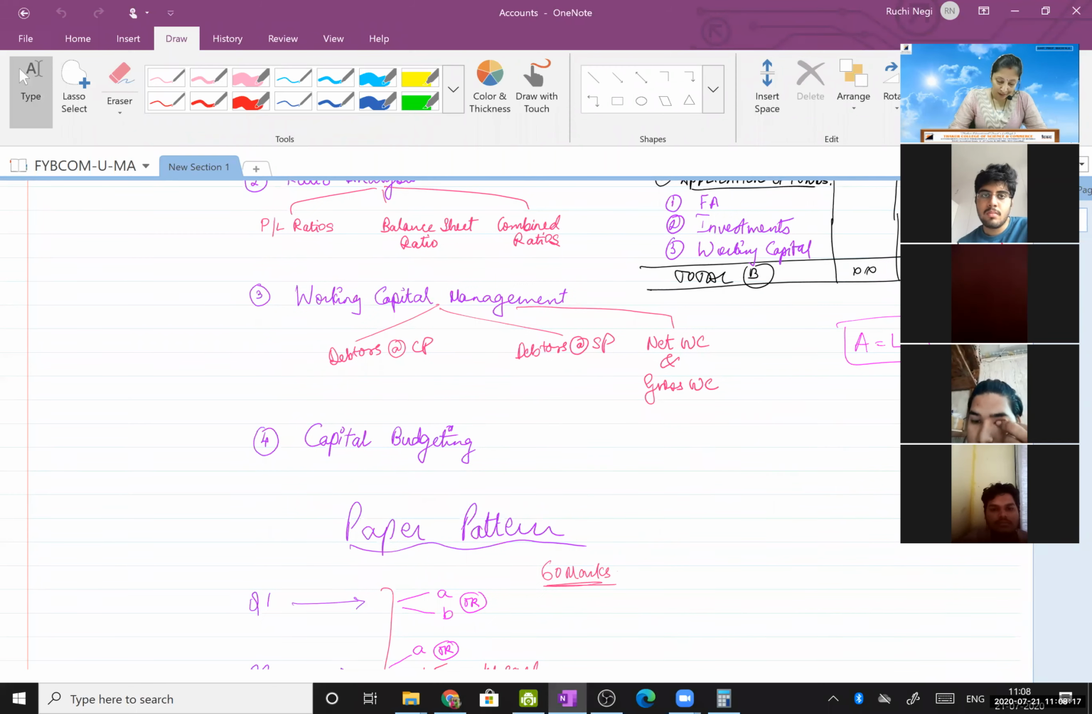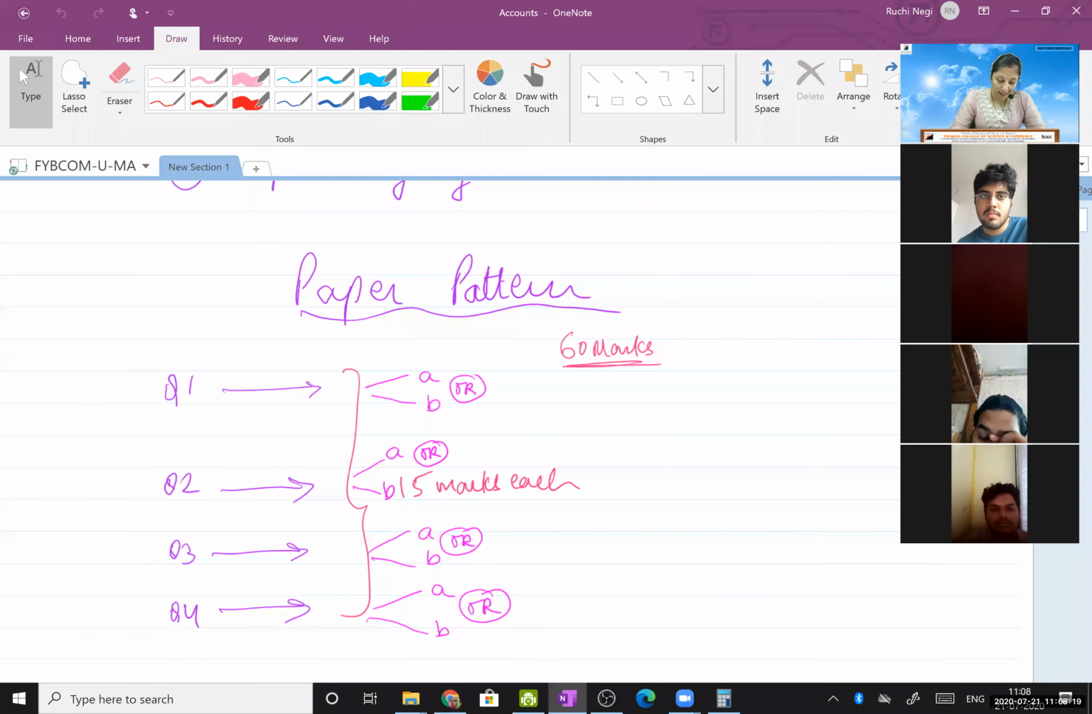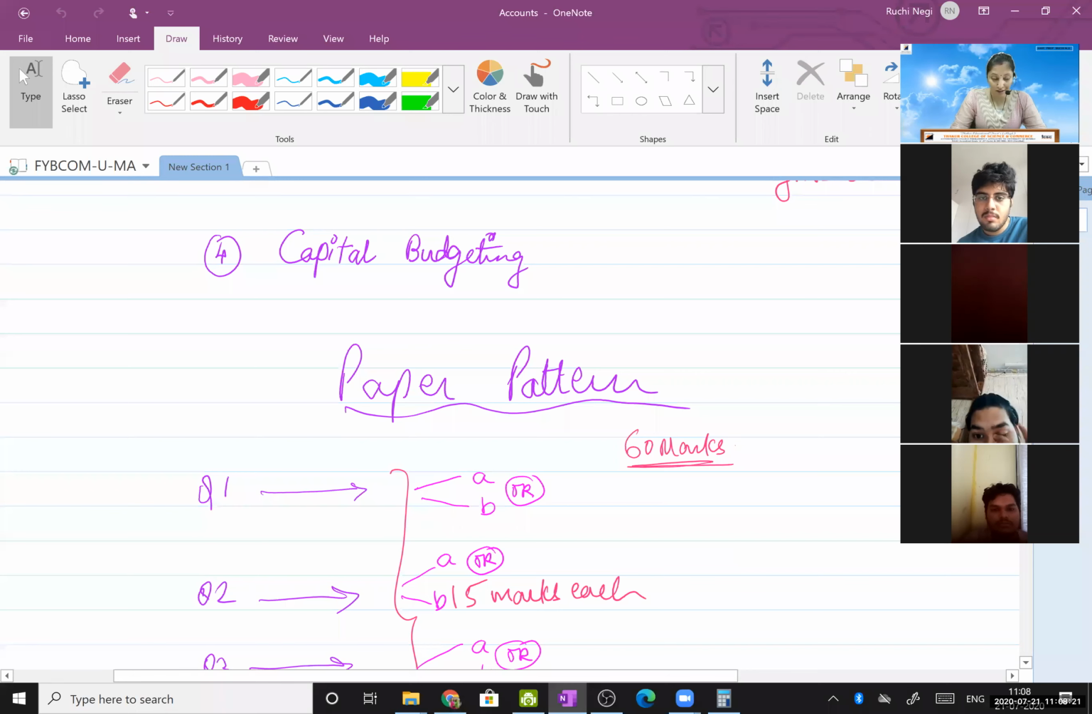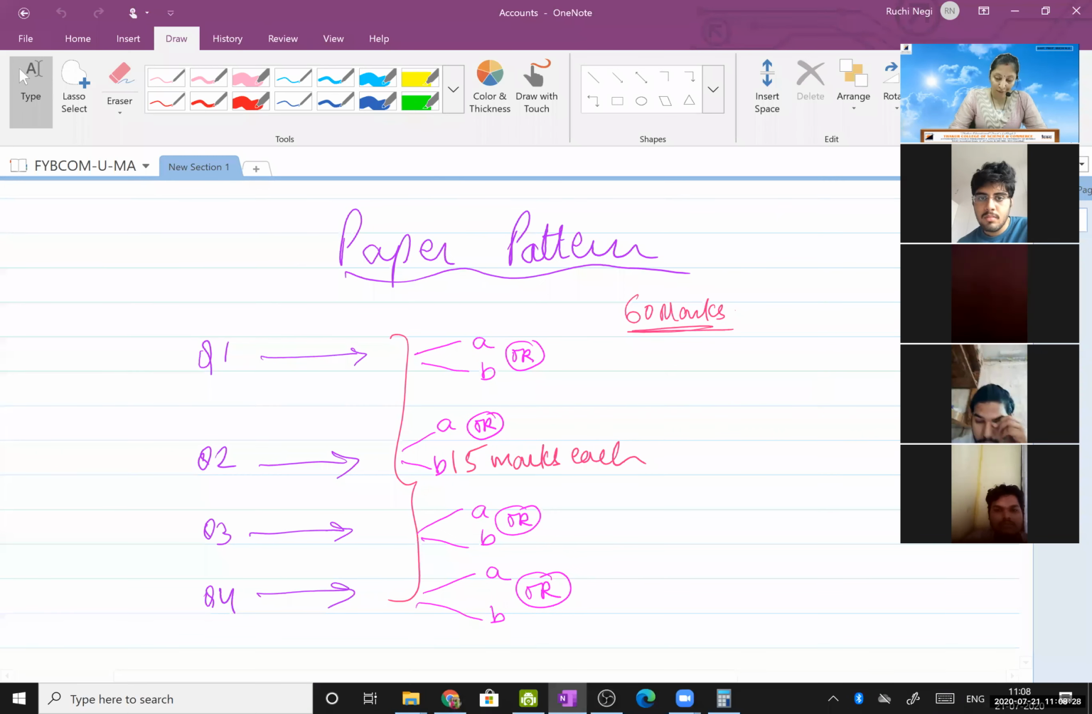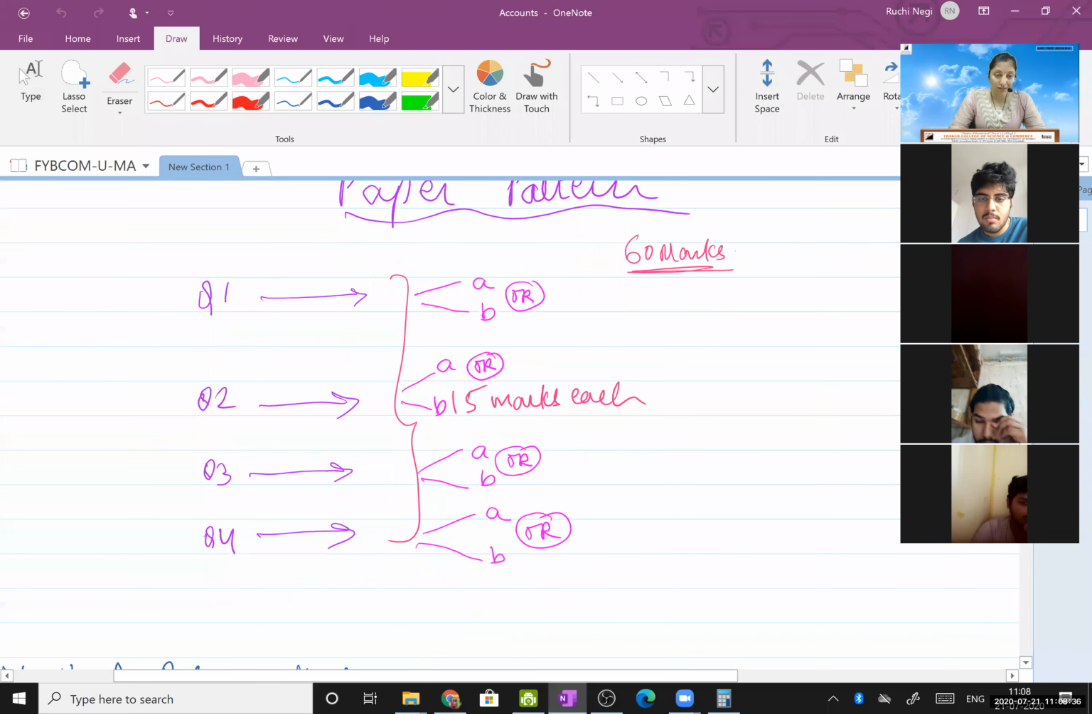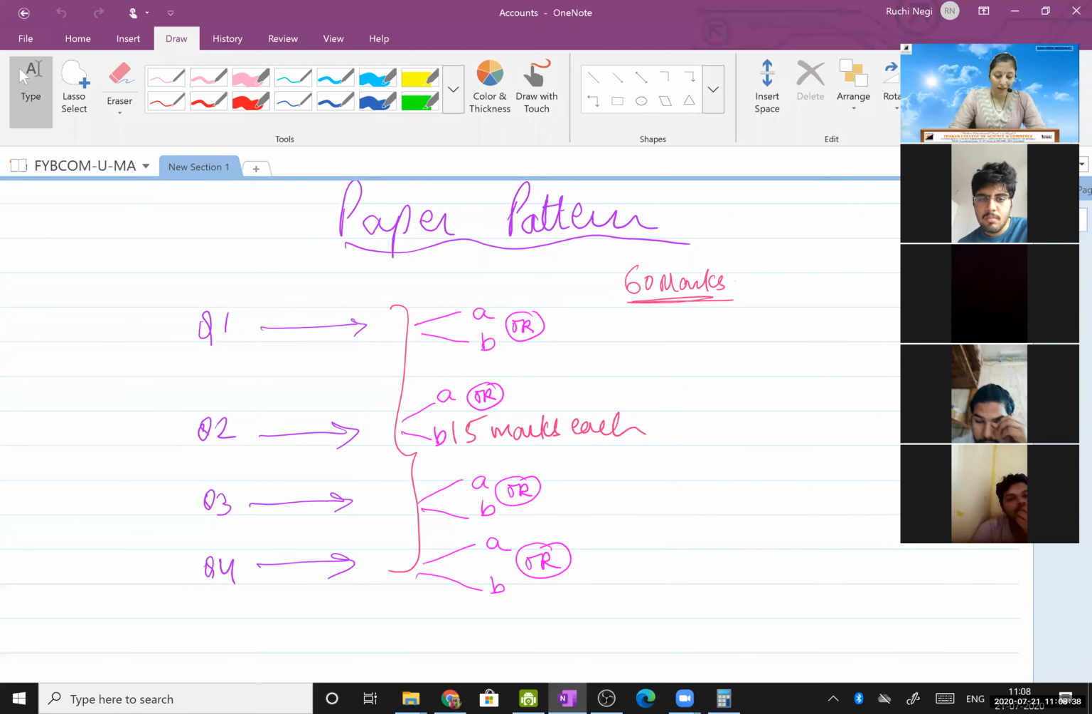Next, I had discussed the paper pattern with you all as per the autonomy syllabus. Your college has gone autonomous since last year, so this will be the second year of autonomy. As per the autonomous syllabus, your paper pattern is of 60 marks, external I'm talking. You will be having 4 questions in the question paper, A or B, A or B, A or B, A or B, respectively, 15 marks each.